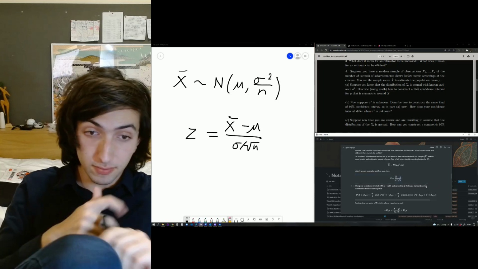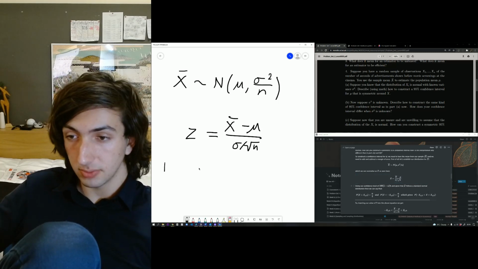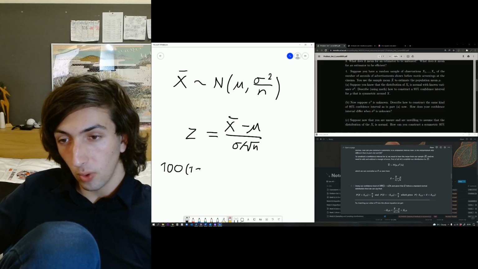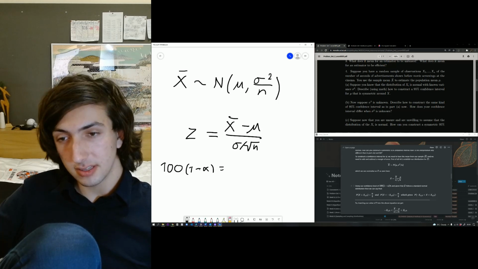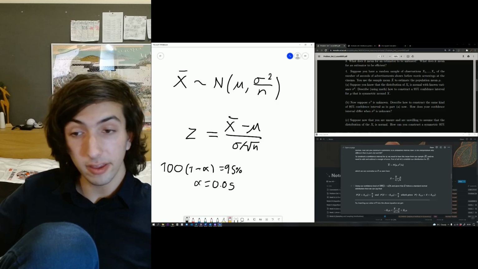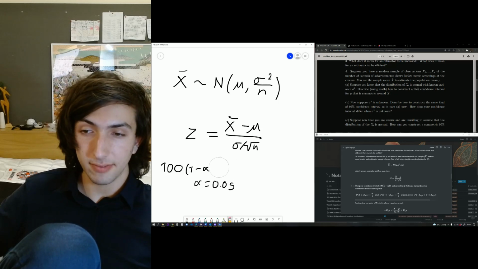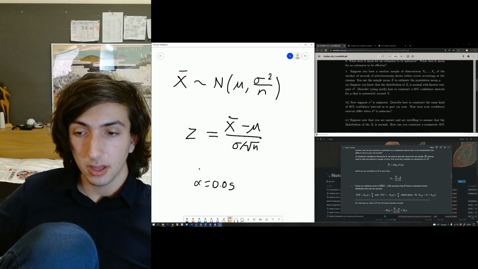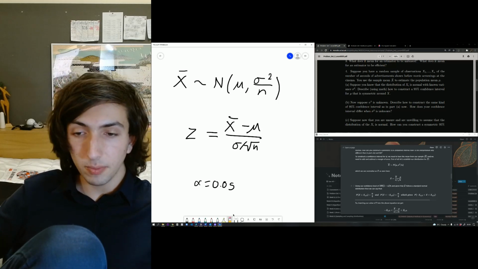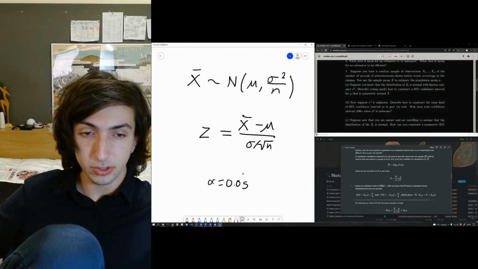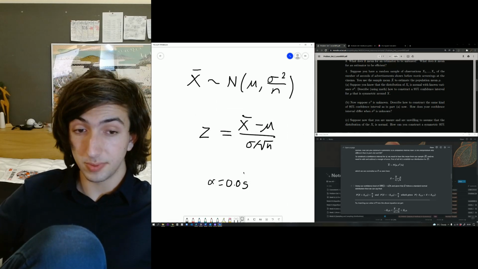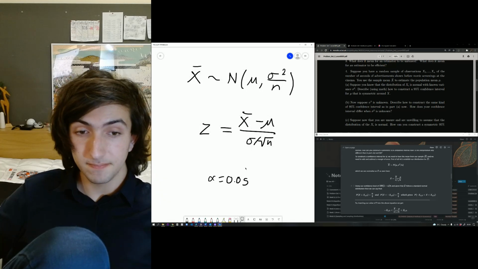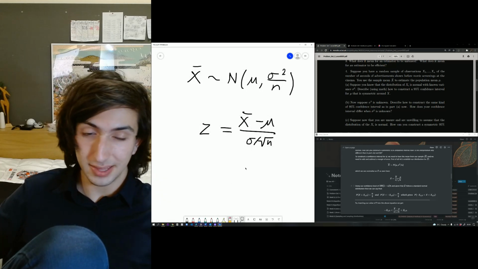Okay, so we have a confidence level. Confidence levels are normally defined as 100(1 - alpha). In this case, given it's 95%, alpha is going to be 0.05. So we've got that value squared away. Now we assert, given that this is normally distributed, so let me just look through my working.